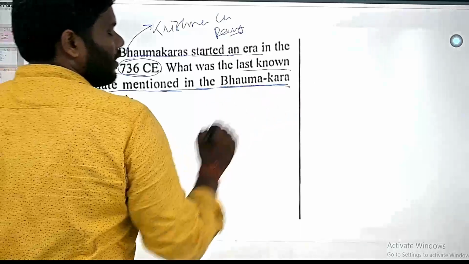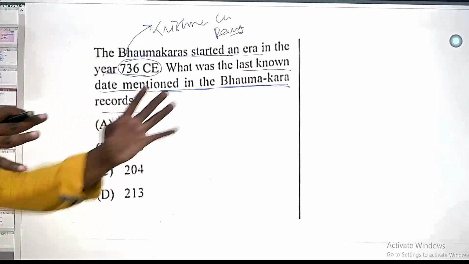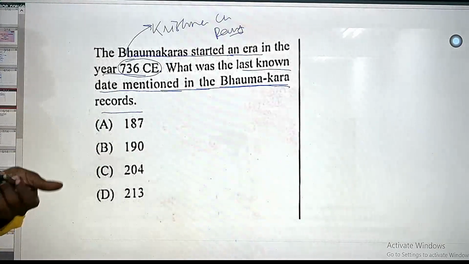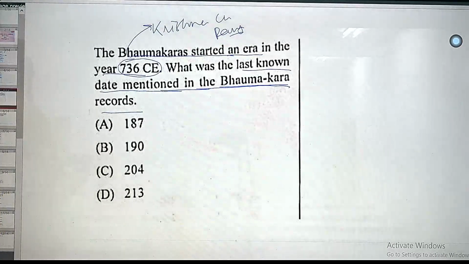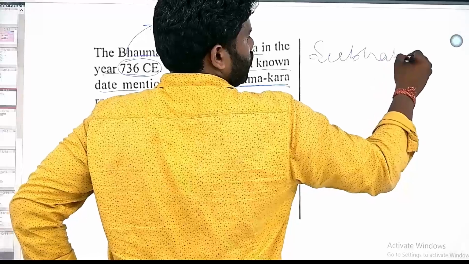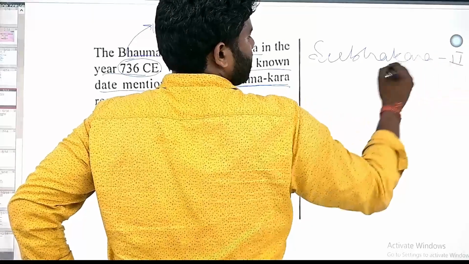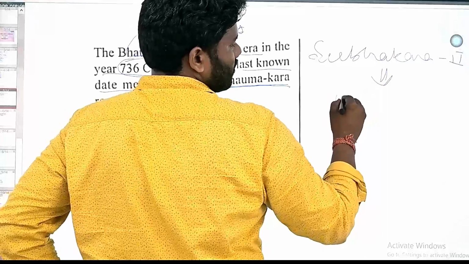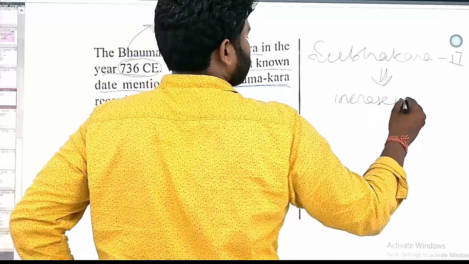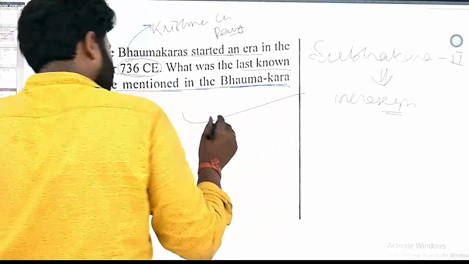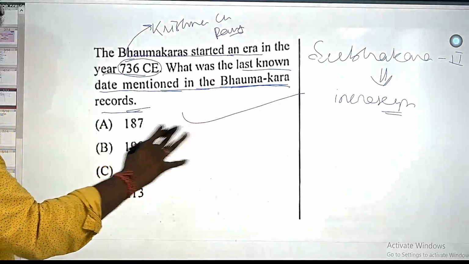So in Bhaumakara records, the first inscriptions are dated back to very long ago, that is Subhakara II. Subhakara II is the ruler from whom the inscriptions are dated. So Bhaumakara records, if you consider, go back to around 239.